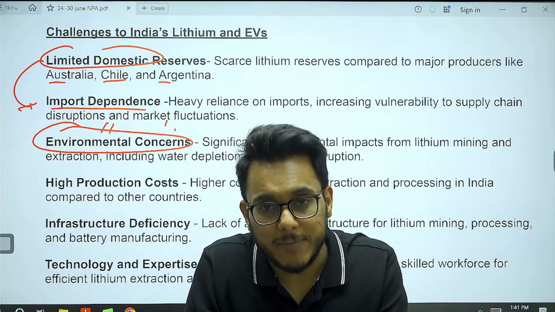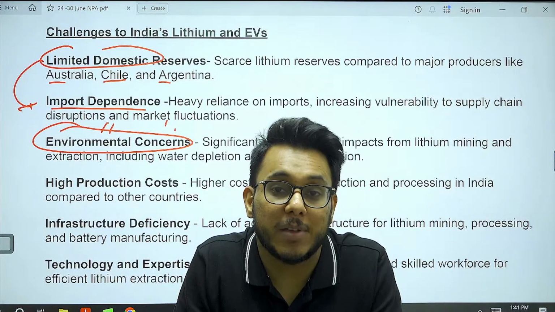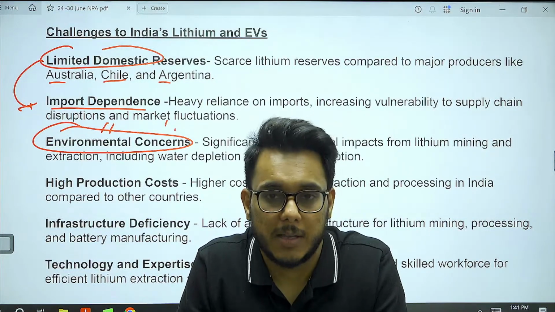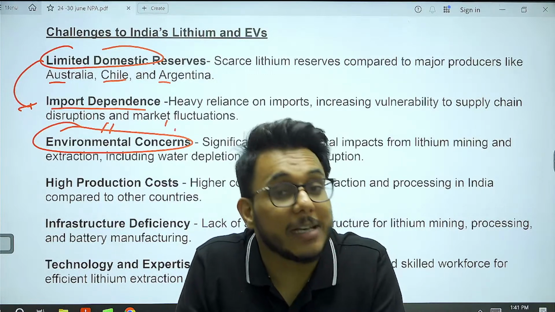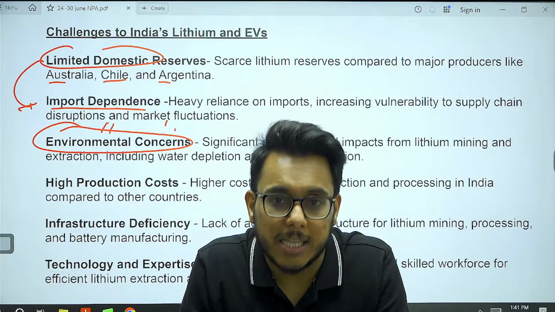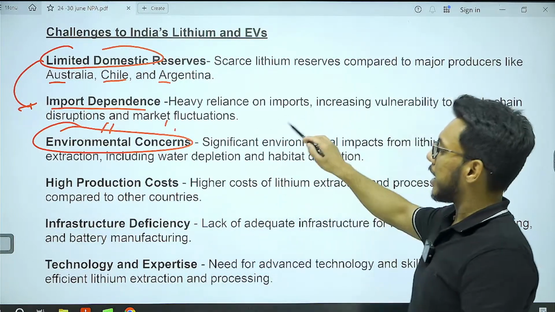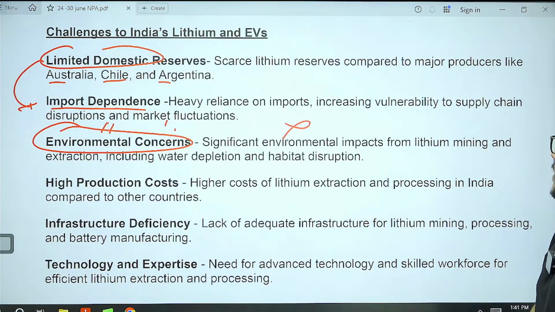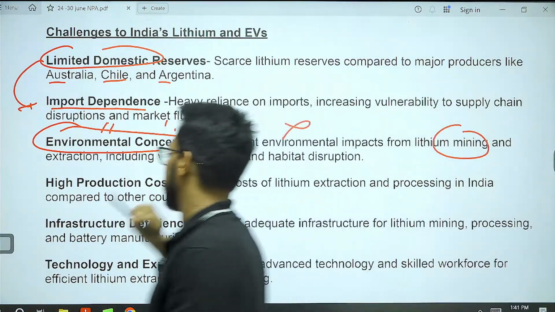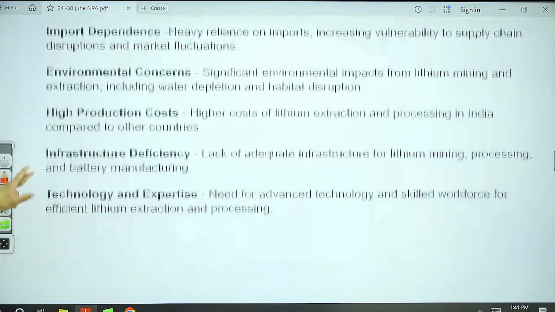But with respect to EVs also, there are multiple challenges. The biggest challenge is that extraction of lithium is a polluting activity. Processing of lithium again leads to a lot of carbon emission. And finally, the electricity that will be used to charge these lithium-ion batteries might also have its own carbon footprint. So effectively, the carbon footprint of lithium might be more. So lithium mining, extraction, and water depletion are the challenges.